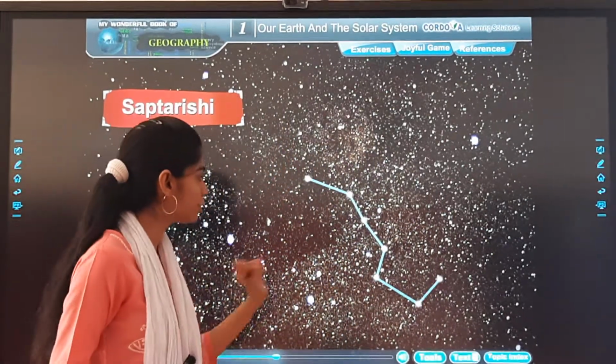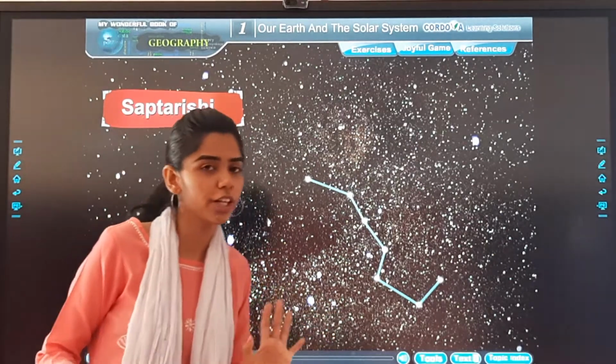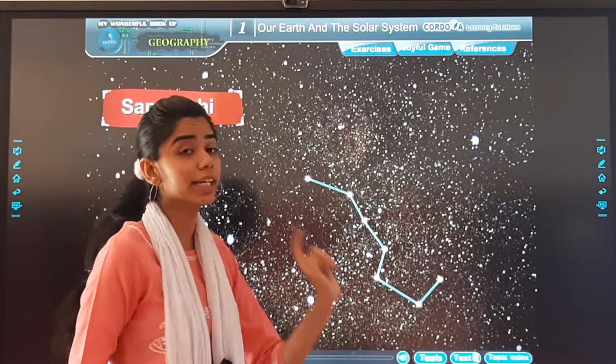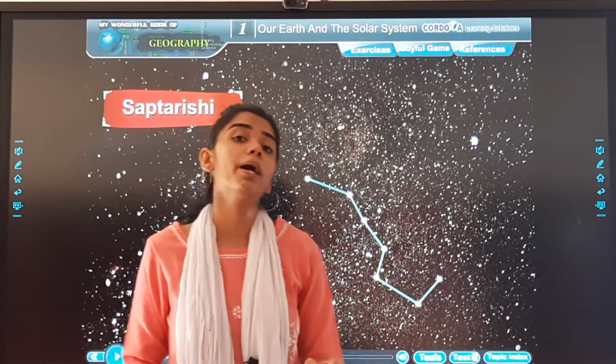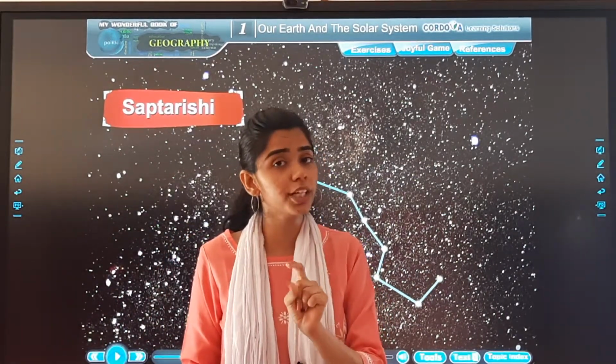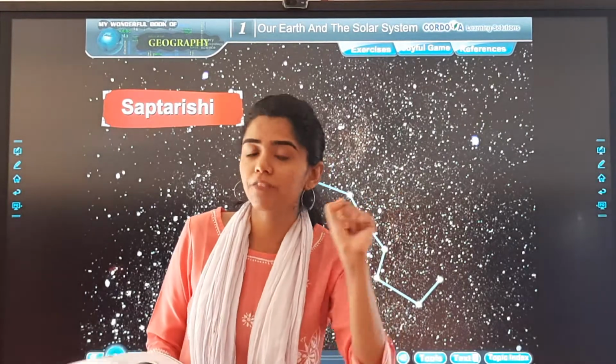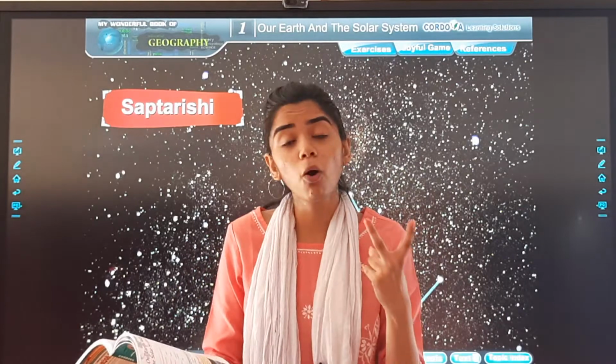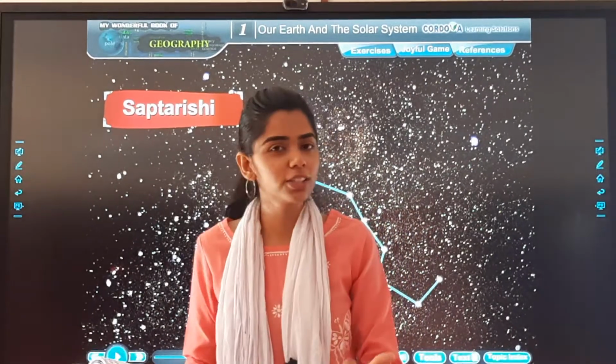Now you can look at the picture. This is how a constellation looks. But in this, it is not specific that there will be 6 or 7 stars. But if we talk about Saptarishi, there are specifically 7 stars in it. What is it known as? Saptarishi or Small Bear. So this is one constellation.